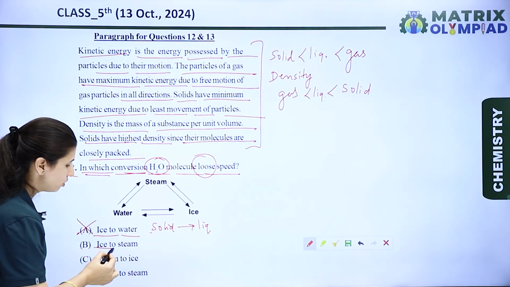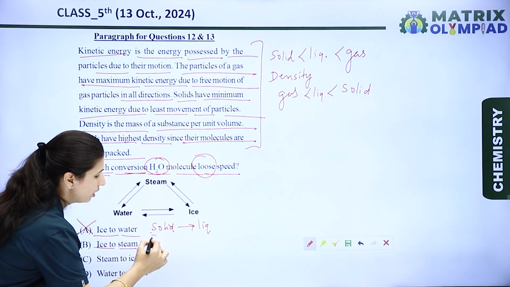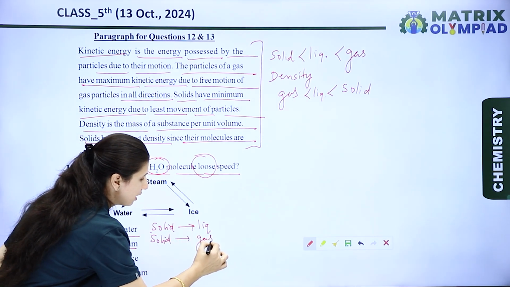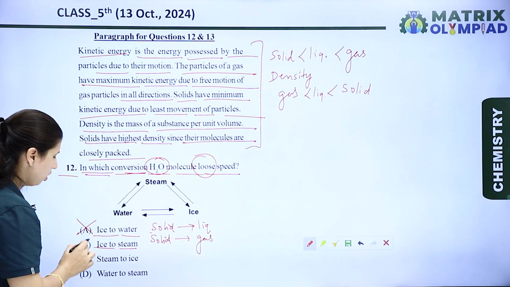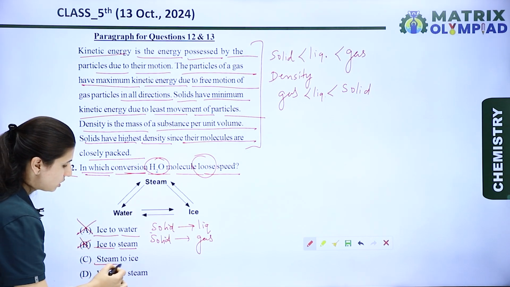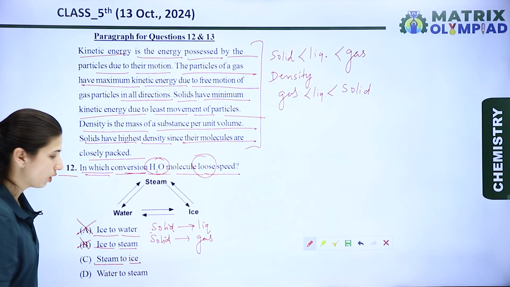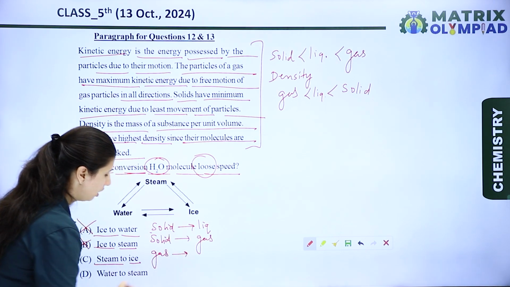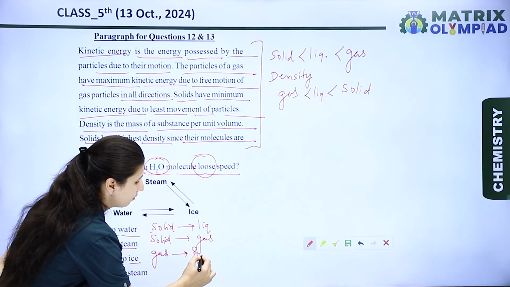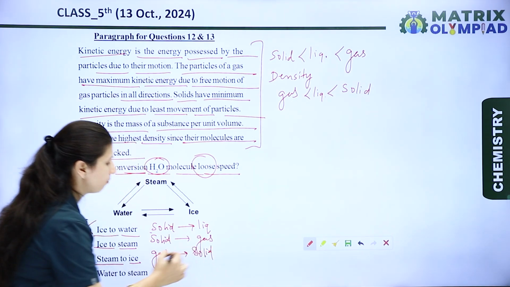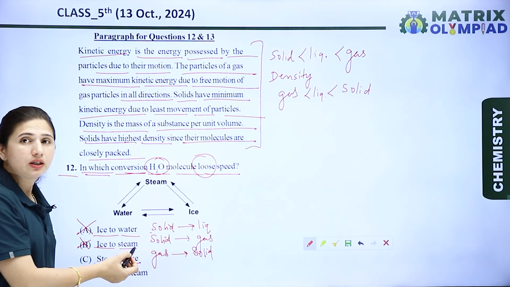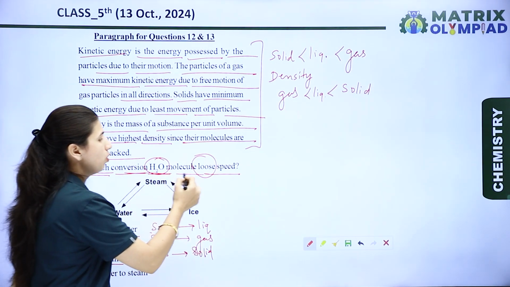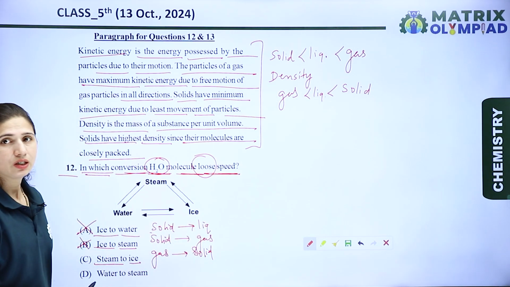Now next is ice to steam. Ice is present in the solid form and steam in the gaseous form, so it is also a wrong option. Next is steam to ice. Steam to ice means gas converts into solid. Yes, this is the right option, because when the gas converts into solid form, then the H2O particles lose speed.